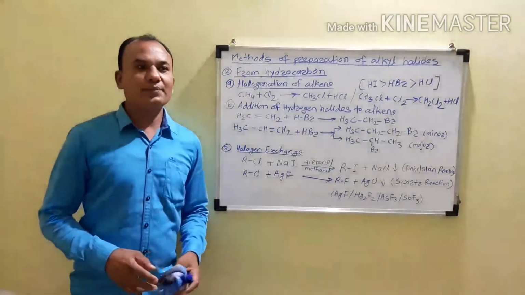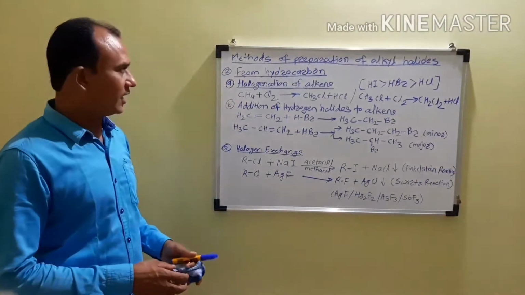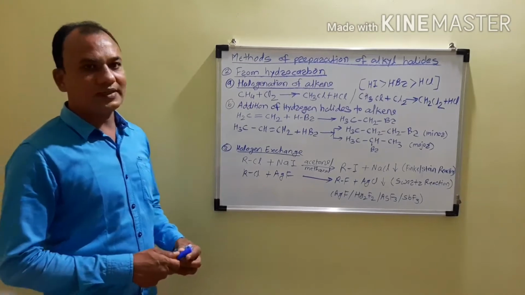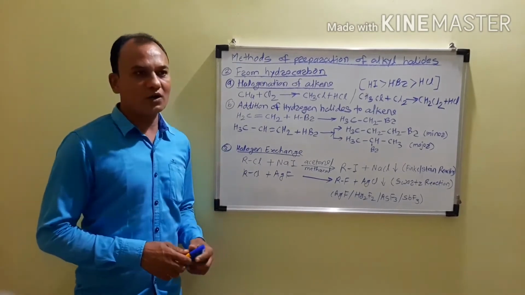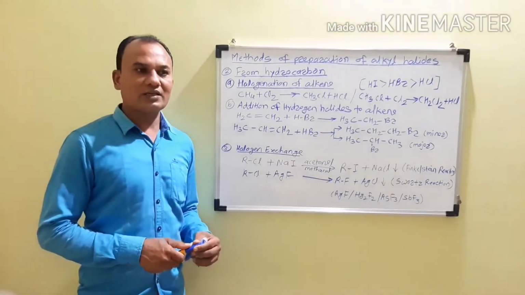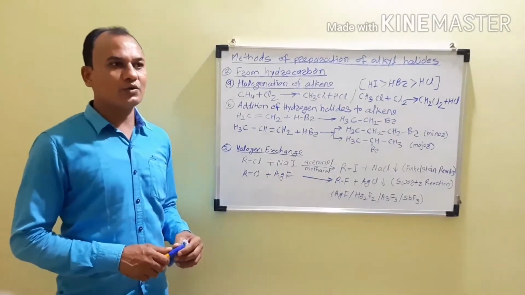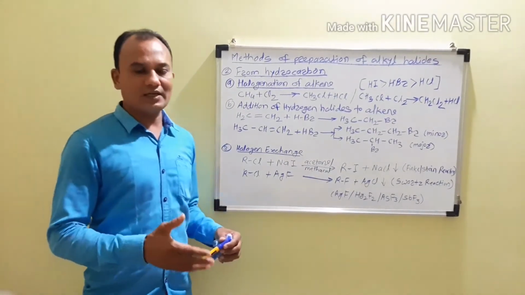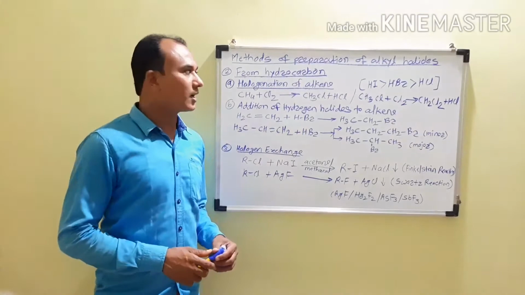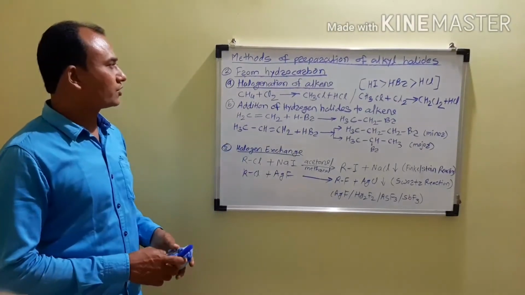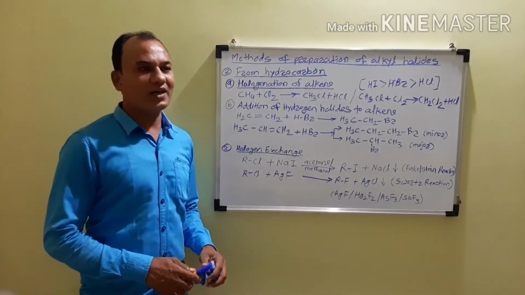So we are taking the methods of preparation of alkyl halides. Now we have to consider the second method, from hydrocarbons. Hydrocarbons are the compounds which contain carbon-hydrogen linkages. The examples are the alkanes, alkenes, and alkynes. In that case, first we have to consider the halogenation of alkanes.